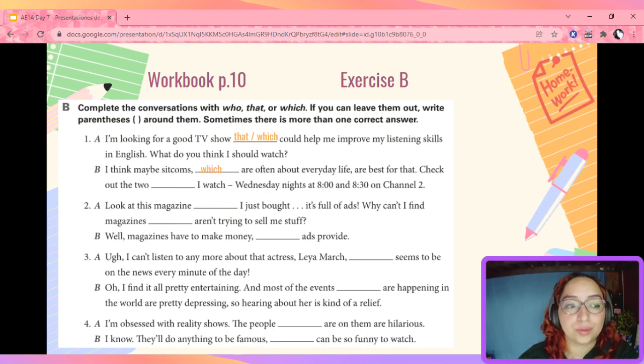Now, because it is defining, what can I use? Who, that, or which? Well, once again, we're talking about sitcoms, so we cannot use who. But we can use that or which. Now, is the pronoun necessary or is it optional? That's right. In this case, it is optional because we have the subject I.